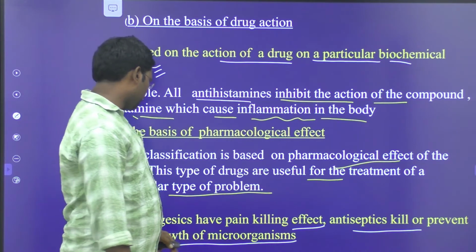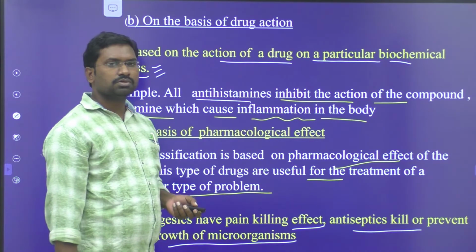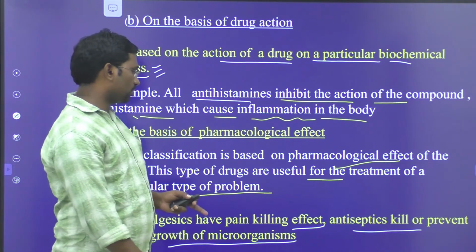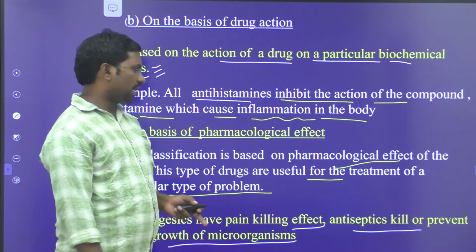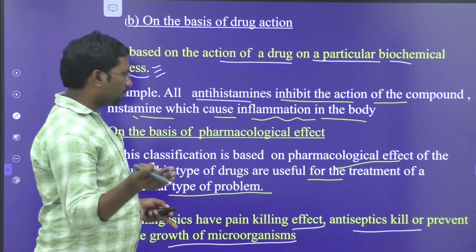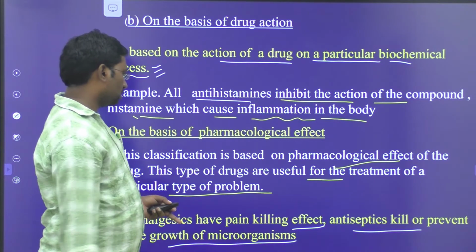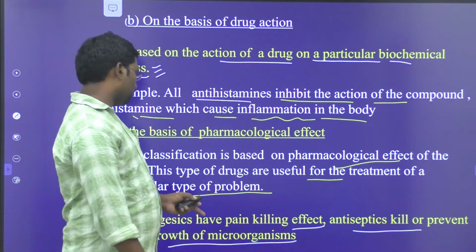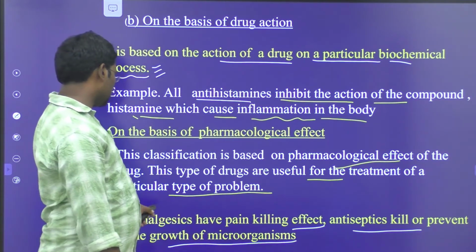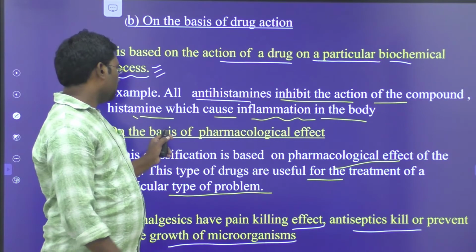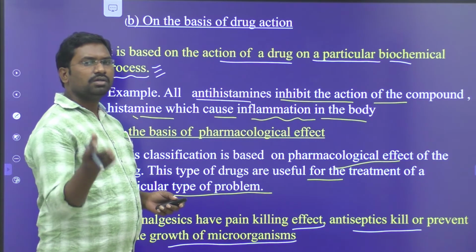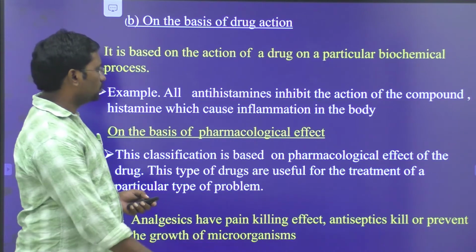The drugs used to kill or prevent the growth of microorganisms are called antiseptics, and for pain killing purposes we use drugs known as analgesics. That's why, based on the pharmacological effect, suitable drugs can be used.